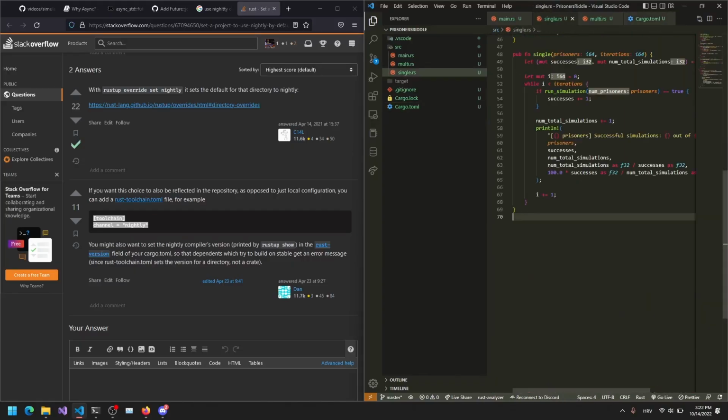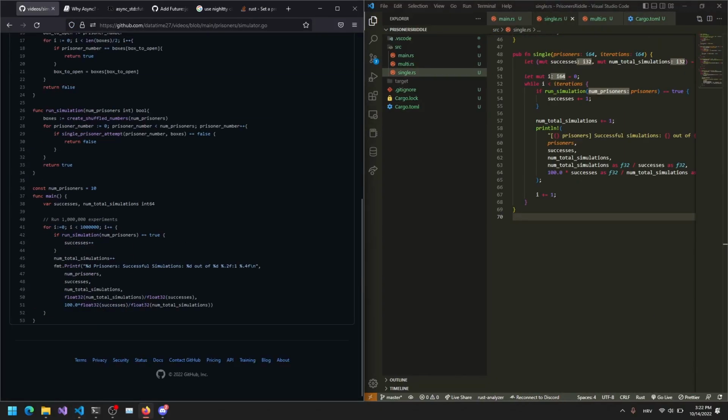So let me explain this code. The code is basically the same. I didn't want to add some extra help to Rust, because if the code is different, you're going to think each language will be faster. Maybe this implementation is okay. Maybe it could be faster, but it's not good enough.